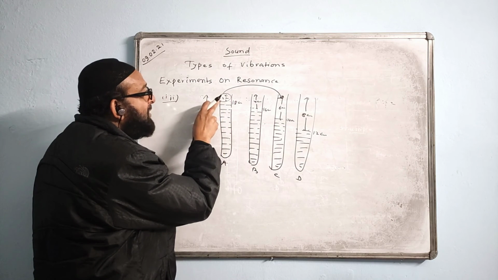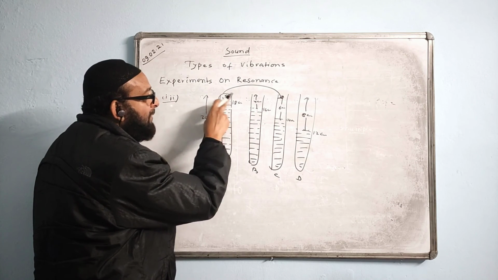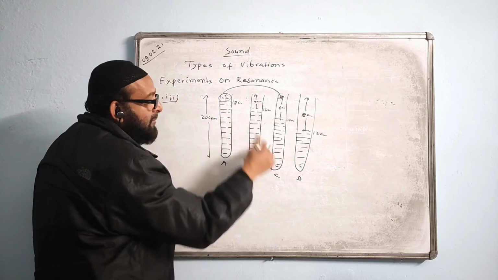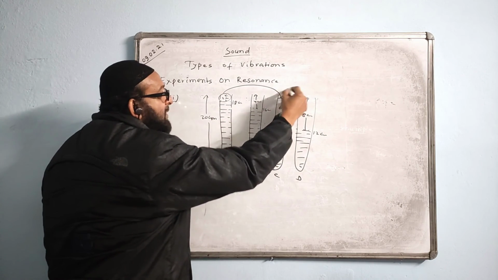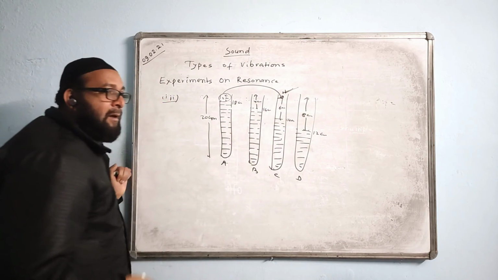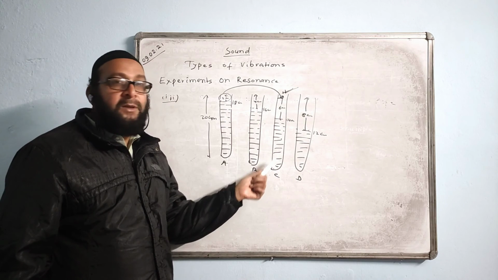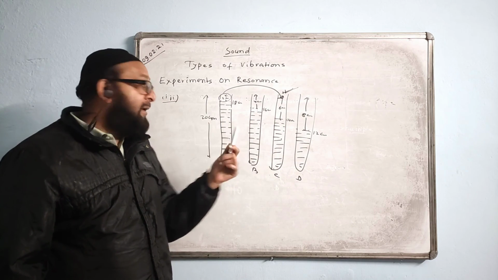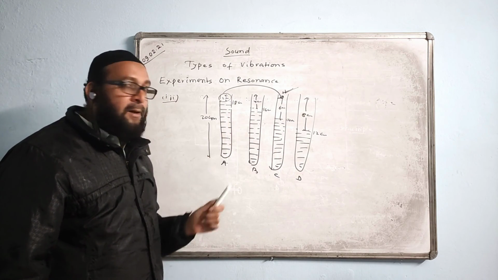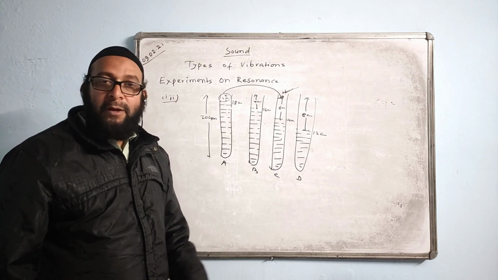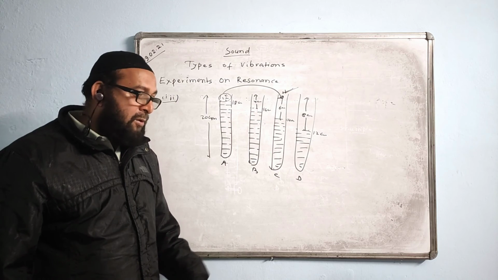If the first resonance is taking place here, then another resonance will take place at 2 times 3, which is 6 centimeter, which is here. So C will be giving the same dot sound. Answer is C. The reason is that the length of the air column in the test tube C is an odd multiple of the length of the air column in the test tube A. So resonance takes place there also, and we are able to hear the dot sound. You have to apply your knowledge.